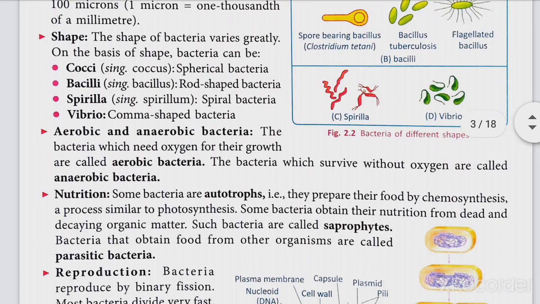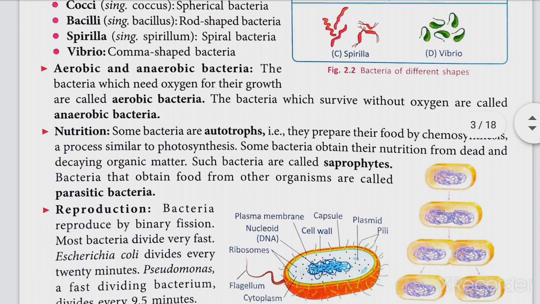Now next, aerobic and anaerobic bacteria. The bacteria which need oxygen for their growth are called aerobic bacteria. The bacteria which survive without oxygen are called anaerobic bacteria. So the bacteria which require oxygen for their growth, for various functions by metabolism of their body, are known as aerobic bacteria, and the bacteria which survive without oxygen are known as anaerobic bacteria.